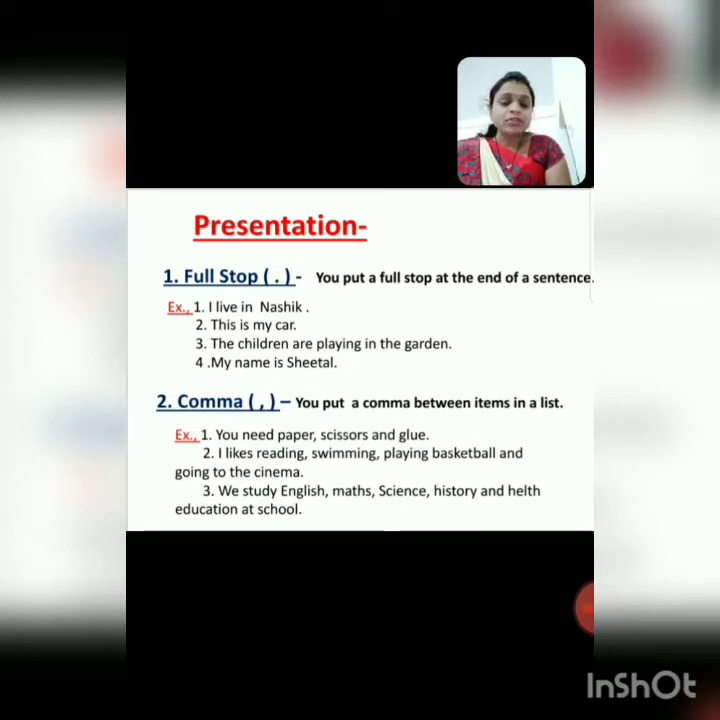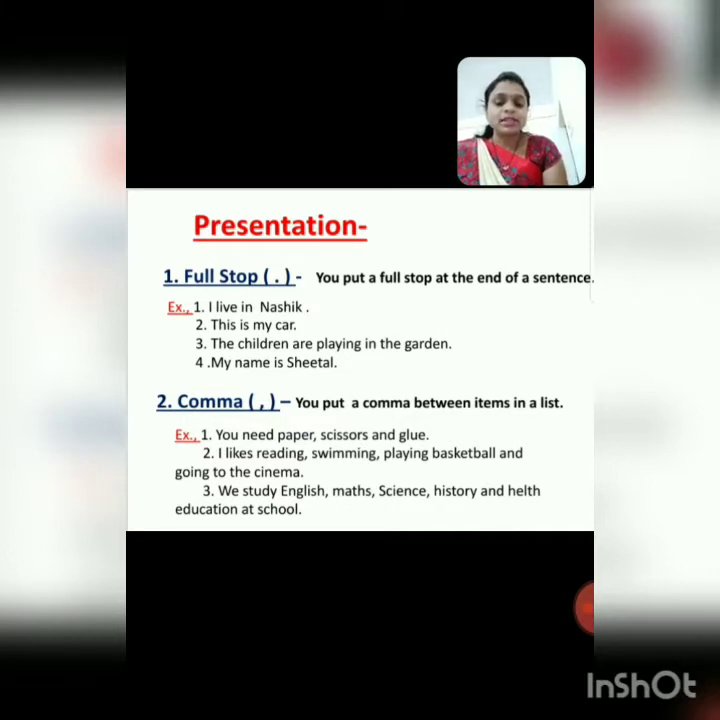So where we have to put a comma? You put a comma between items in a list. See the next example. I like reading, swimming, playing basketball and going to the cinema. See in this sentence where you put a comma: reading, swimming, playing basketball and going to the cinema.